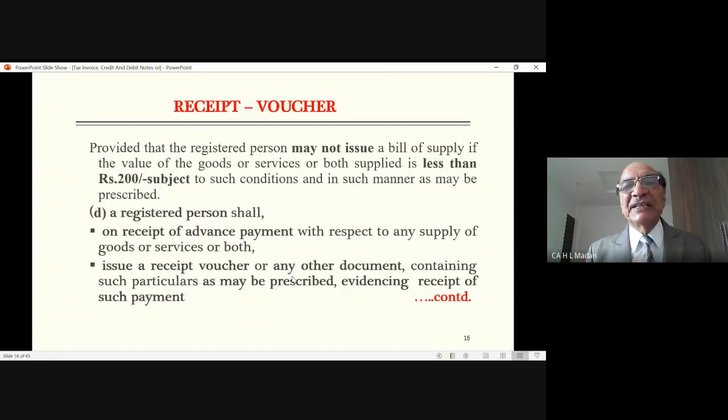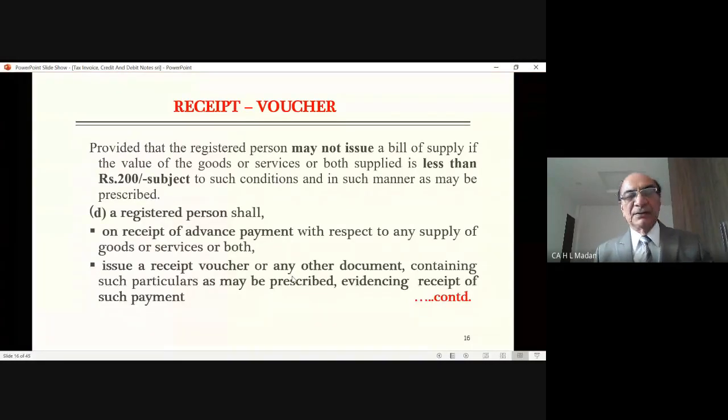Similarly, in case of services also, in case of bill of supply also, if the supply is less than 200 rupees, then you can issue one invoice in the evening. Then he says, a registered person shall, on receipt of advance payment with respect to any supply of goods or services, issue a receipt voucher.